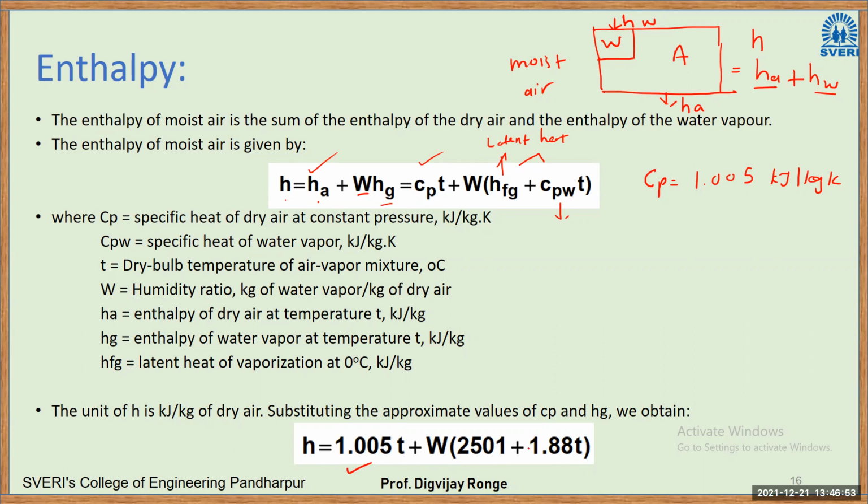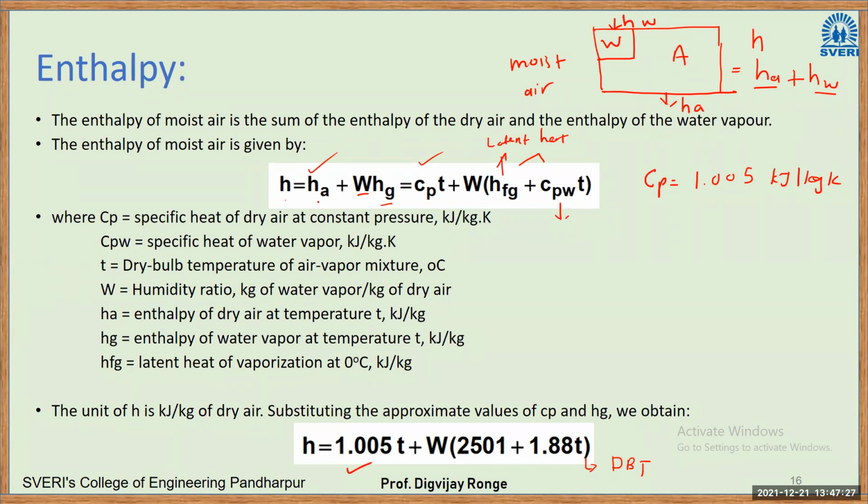plus 1.88. So that is the specific heat of water vapors, okay, not water, so it can differ as the phase changes. 1.88 into temperature. This temperature is nothing but the dry bulb temperature. So write down this formula. This formula is again important because when I draw the psychrometric chart, how to calculate the enthalpy will be the question, and this equation will give you the enthalpy of moist air.